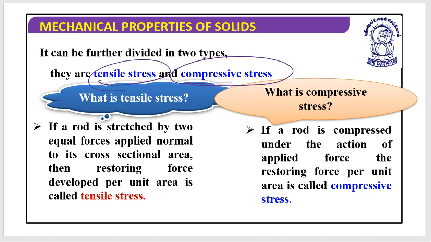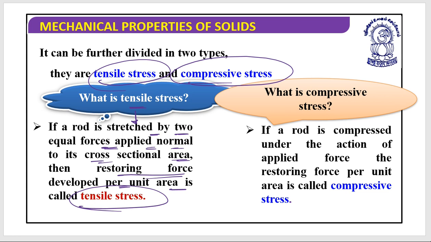What is tensile stress? If a rod is stretched by two equal forces applied normal to its cross-sectional area, the restoring force developed per unit area is known as the tensile stress.